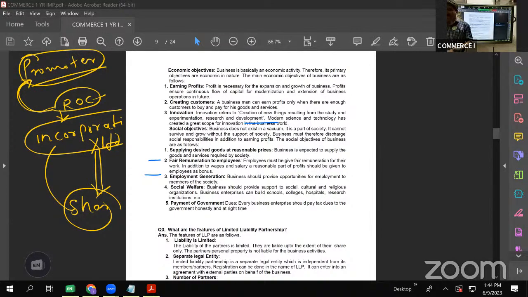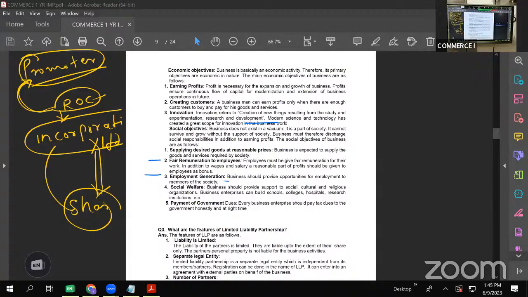Whenever any business is started, they are generating employment. Even if it is a small mobile shop or a tea shop, there at least one small boy will be hired. A person will be hired to serve tea to the customers. So this way, that person who has started the tea stall is self-employed. He is doing on his own, but has created a job for one person who is serving the tea and earning daily wages. So this is a social responsibility of every business to create new jobs to help government by generating employment.